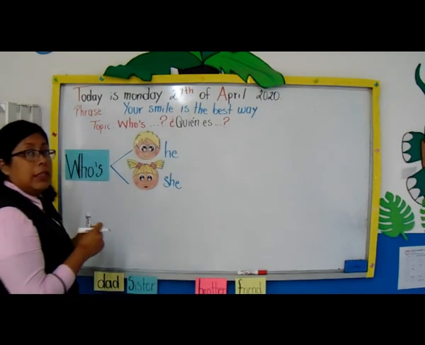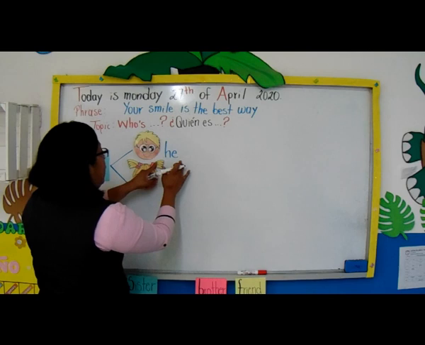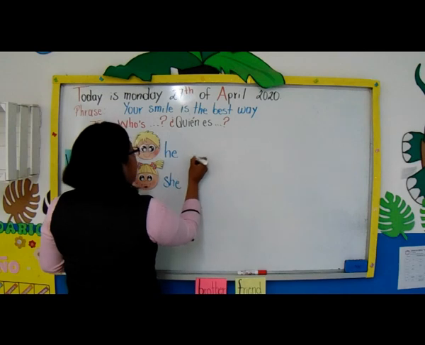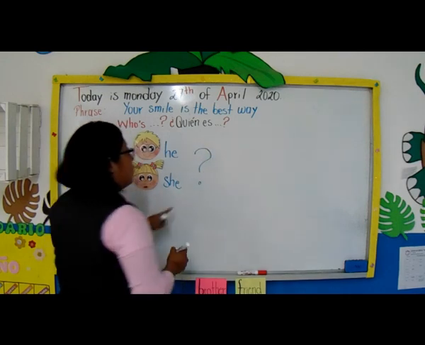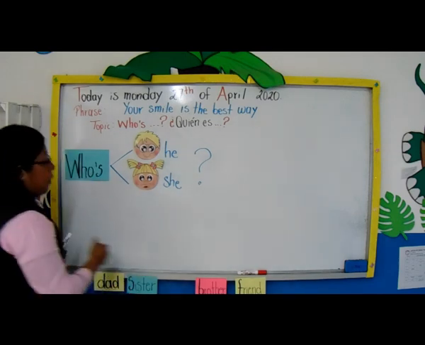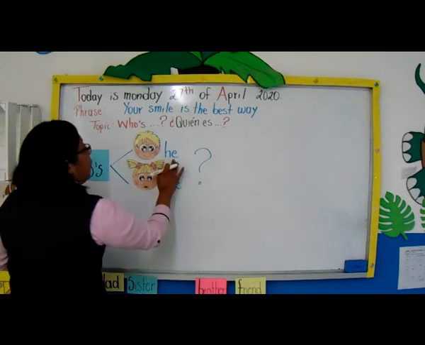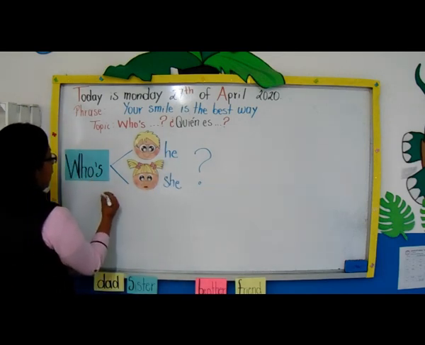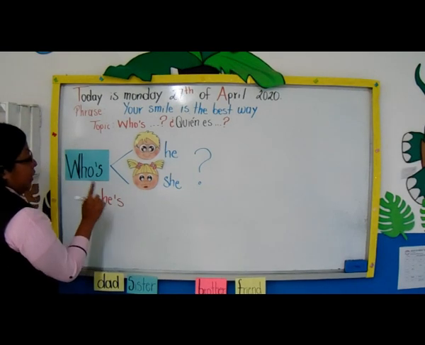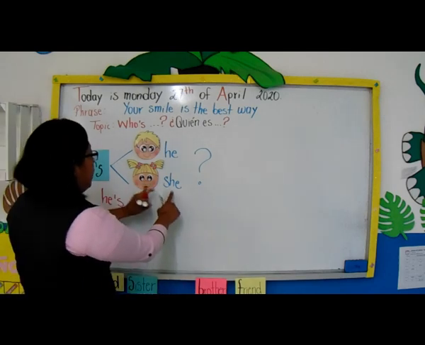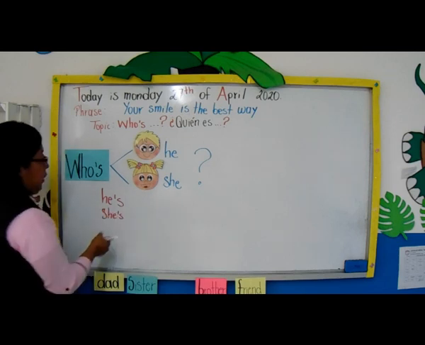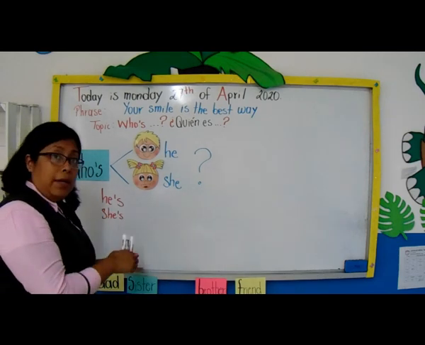So the question says like this: Who's he? ¿Quién es él? Who's she? ¿Quién es ella? And then we have to close our questions using a question mark. Then, to answer it: if I'm talking about he, we have to answer with he's, él es, o él está. But in this case, él es. So, if I'm talking about a girl, we have to use she's. The meaning of she's is ella es o ella está.